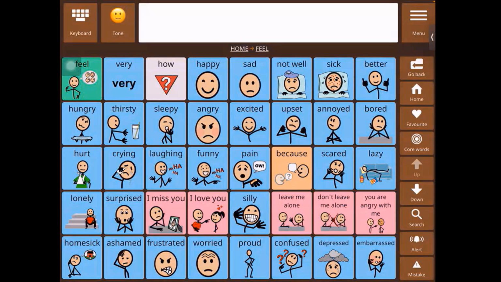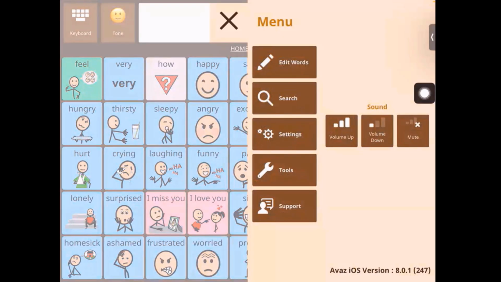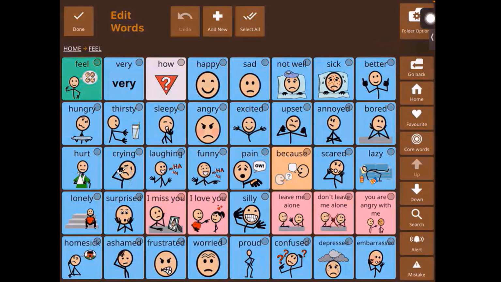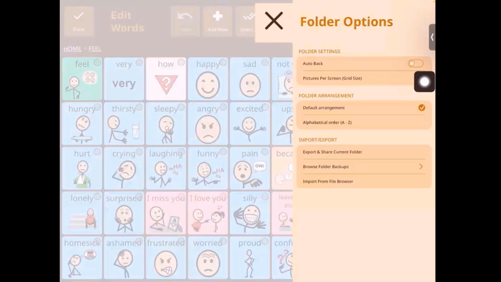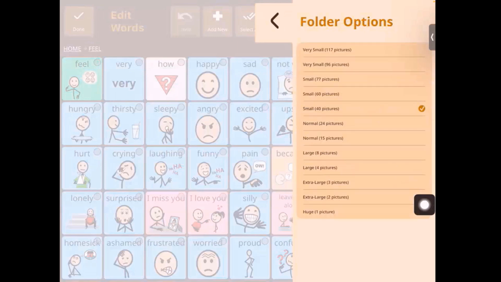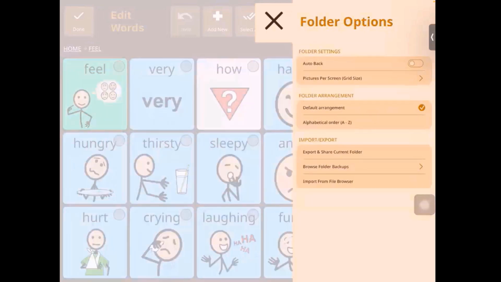So maybe for this folder alone, I would like fewer pictures per screen. So I could go into menu, edit, and now we go into folder options, right? And then under folder options, I select pictures per screen. And I want to put that to 15. Okay, so I've selected 15 pictures per screen for feelings.